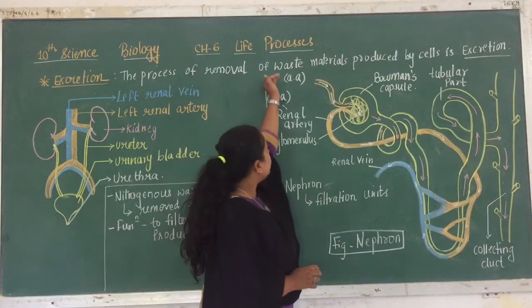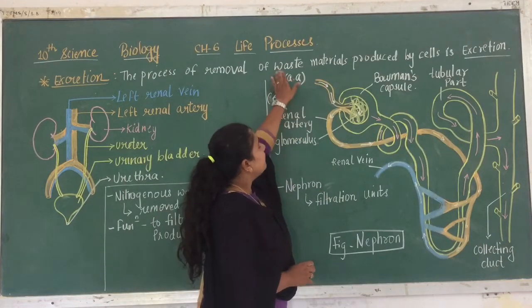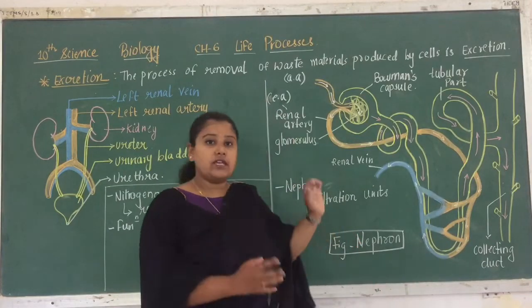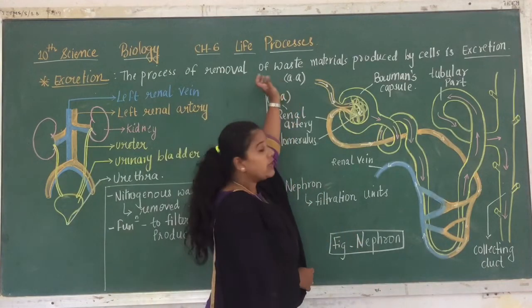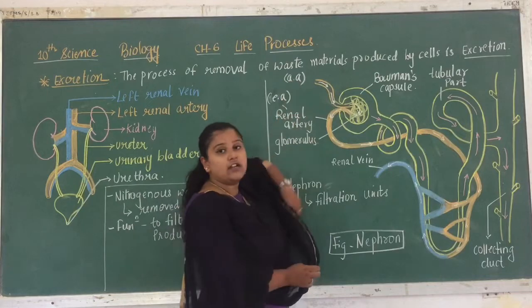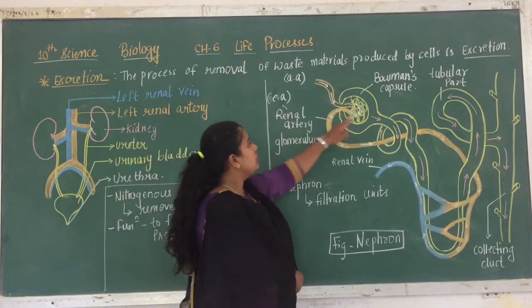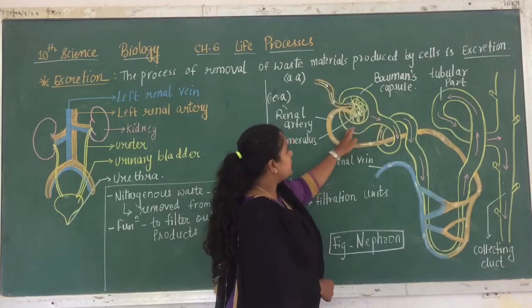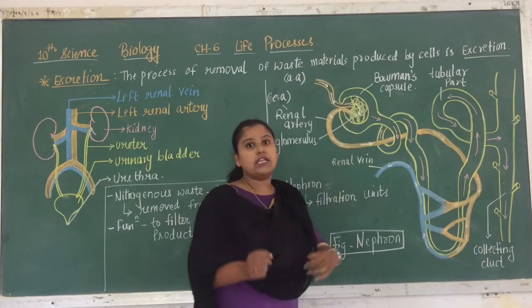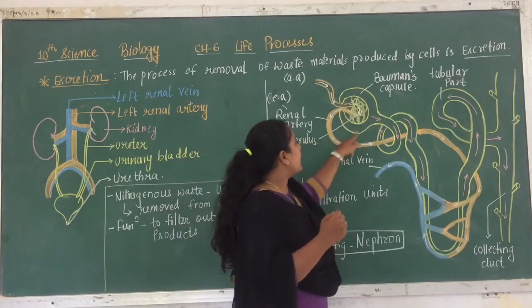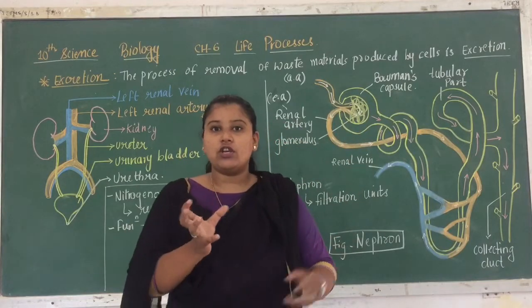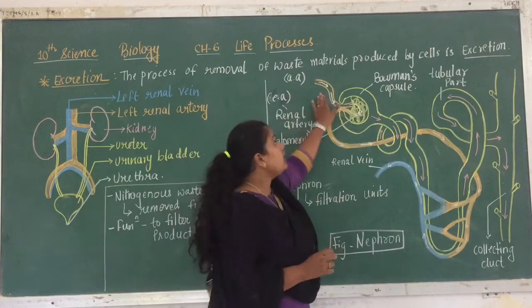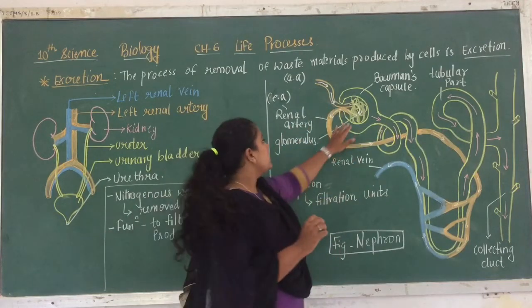So whatever blood contains impurity, that means the nitrogenous waste, is coming through the afferent arteriole and it is opening into the Bowman's capsule. Bowman's capsule, this cup-like structure as you can see, which I have drawn with the yellow color. It is a bag-like structure in which there will be a network of this afferent arteriole, right? Now what happens in this Bowman's capsule?